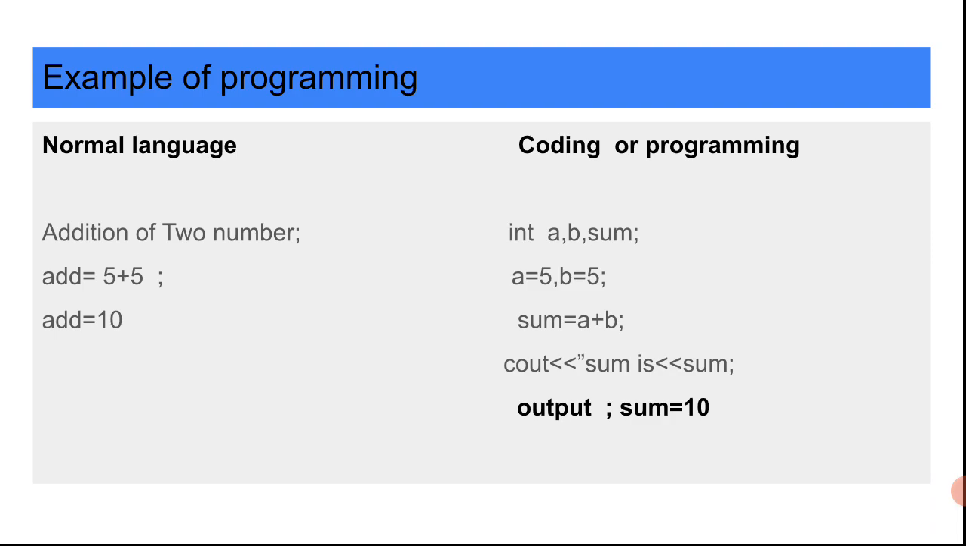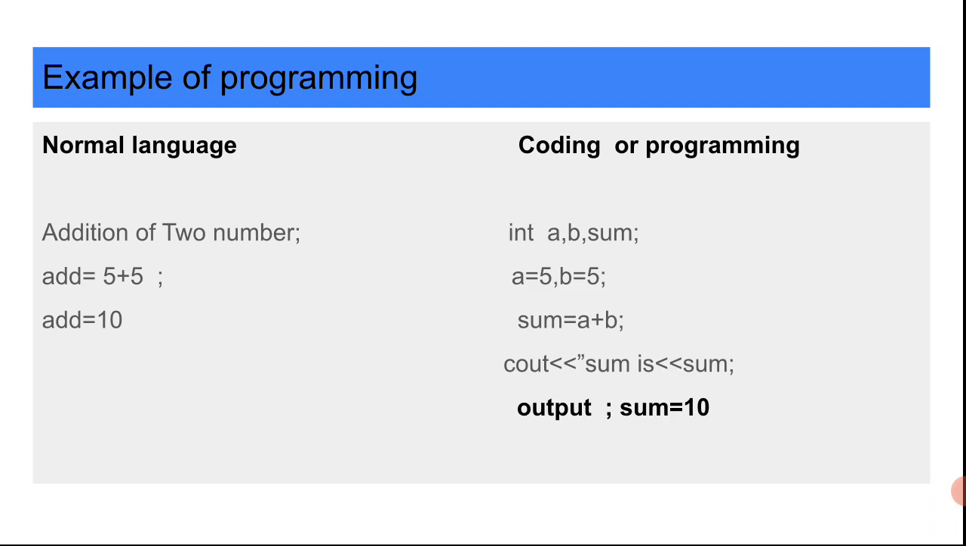On the right hand side, we have the coding or programming. In C++, we declare three variables, a, b, and sum, and we assign values to them. a is equal to 5, b is equal to 5, and sum is equal to a plus b, which assigns and gives us the final result. Then cout sum, and we have the output display, which is sum is equal to 10.